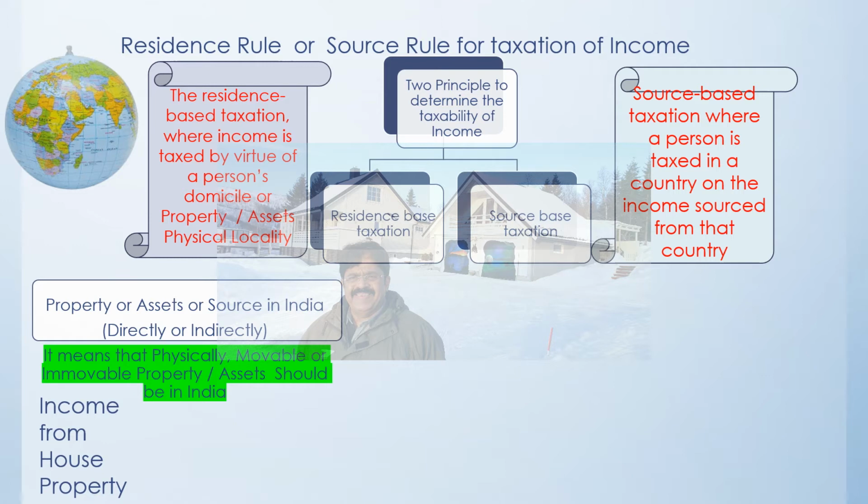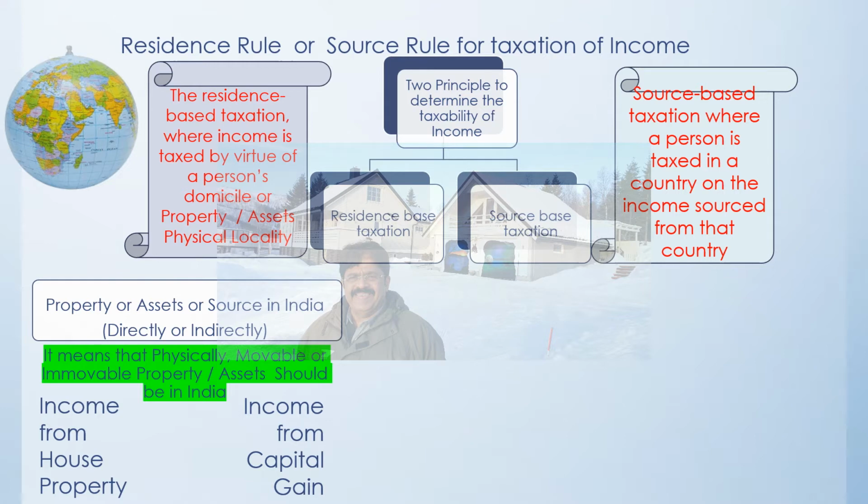as an income from house property if it is an immovable property, or income from other sources if it is an asset other than the immovable property, or if you are earning by selling or disposing of this property, then it will be termed as income from capital gain. Let me take an example.